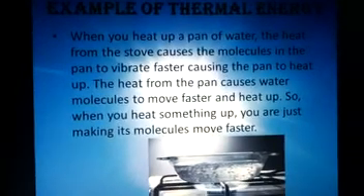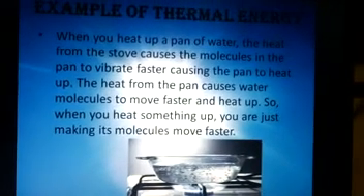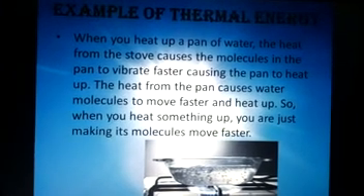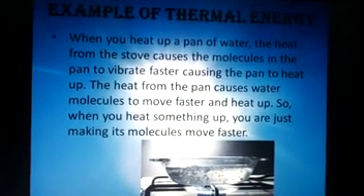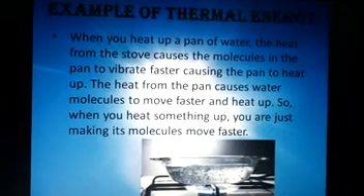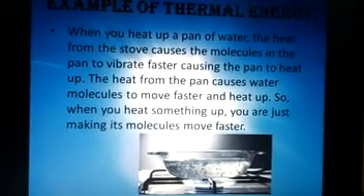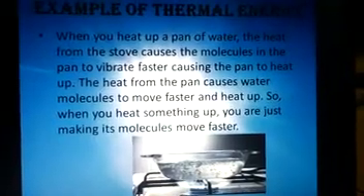Example of thermal energy. When you heat up a pan of water, the heat from the stove causes the molecules in the pan to vibrate faster, causing the pan to heat up. The heat from the pan causes water molecules to move faster and heat up. So, when you heat something up, you are just making its molecules move faster.